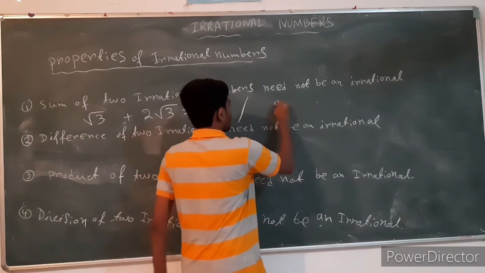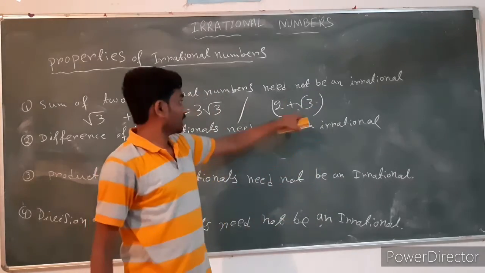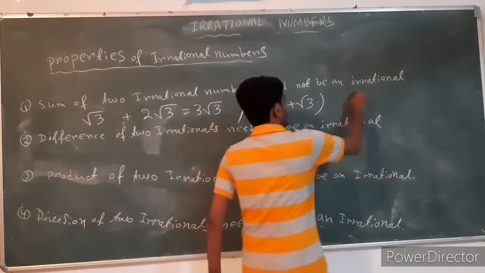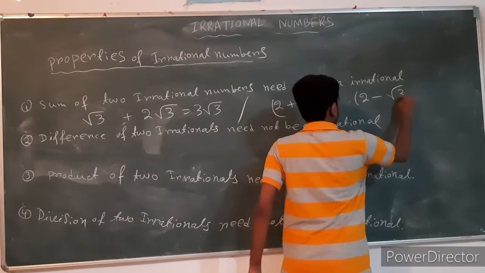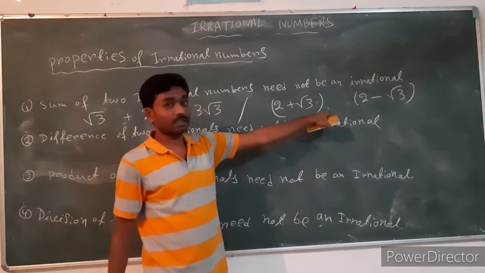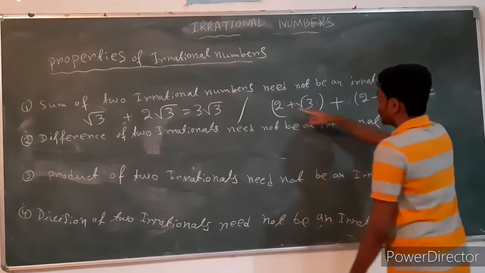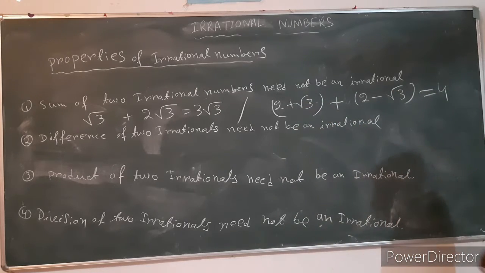But 2 plus root 3 is an irrational number, and 2 minus root 3 is also an irrational number. When we add these two irrational numbers, the result is 4. 4 is a rational number.